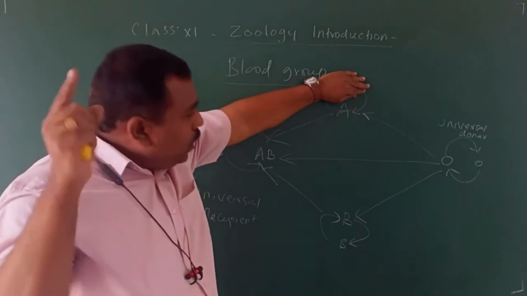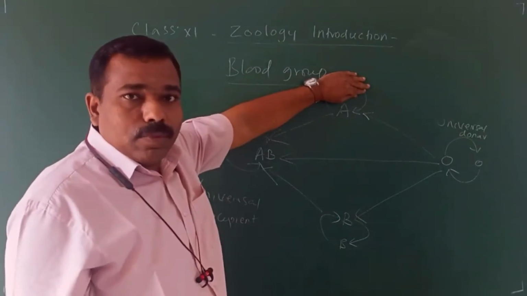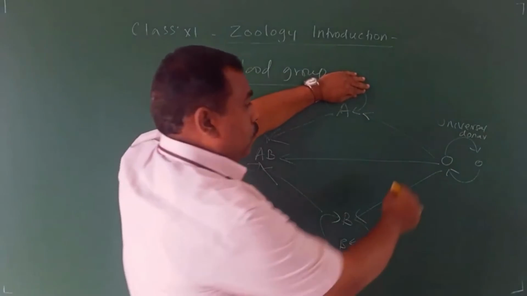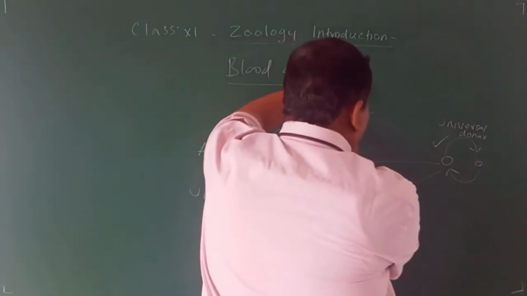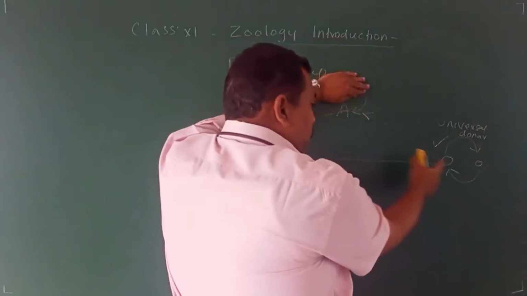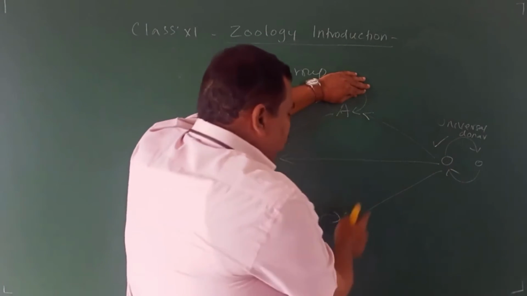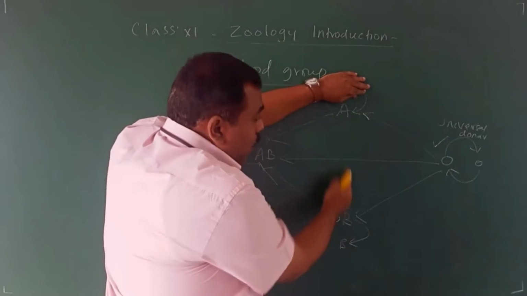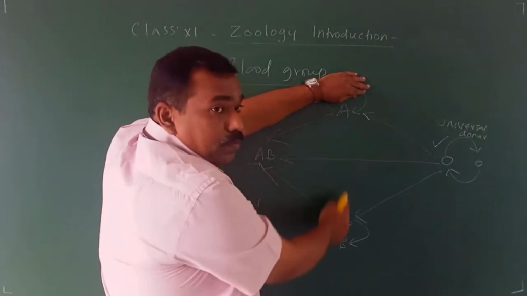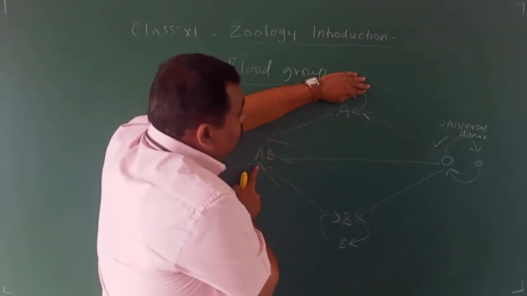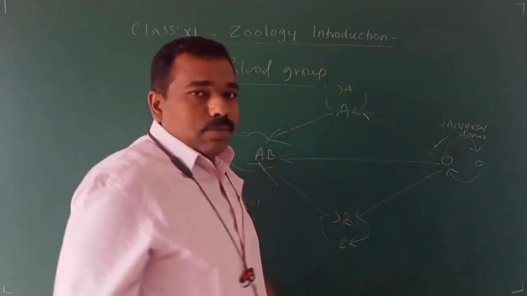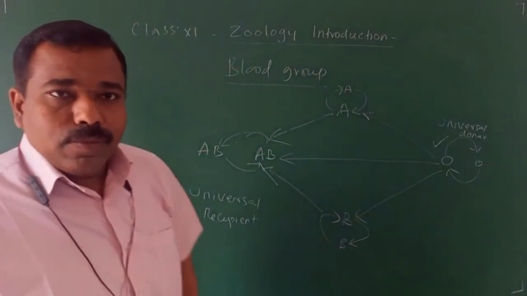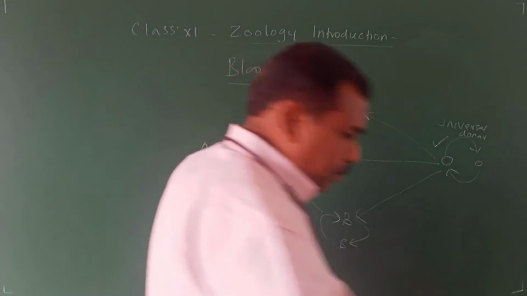Which one we should not give? We can give O blood group to an A person. We should not give the B blood group to an A person because there is no arrow mark here. We should not give the AB blood group to an A person. Clear?